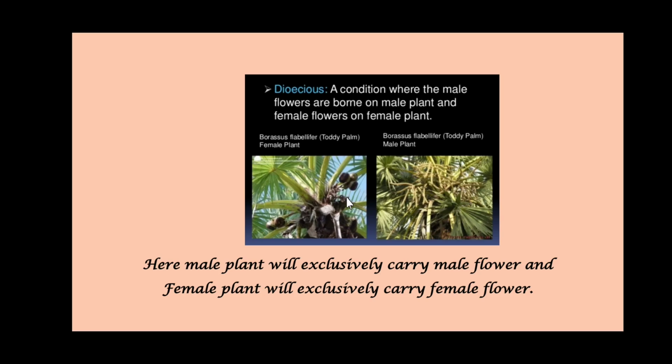So here, the male plant will exclusively carry male reproductive organ, that is male flower, and the female plant will exclusively carry female flower. This is the dioecious condition of plant.